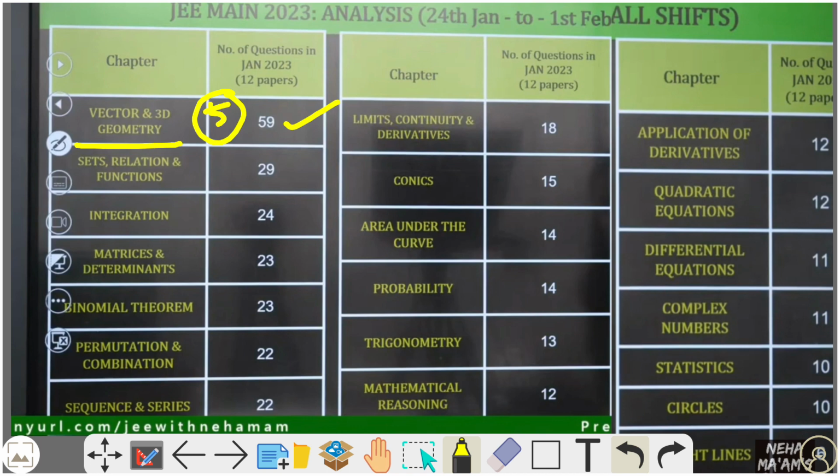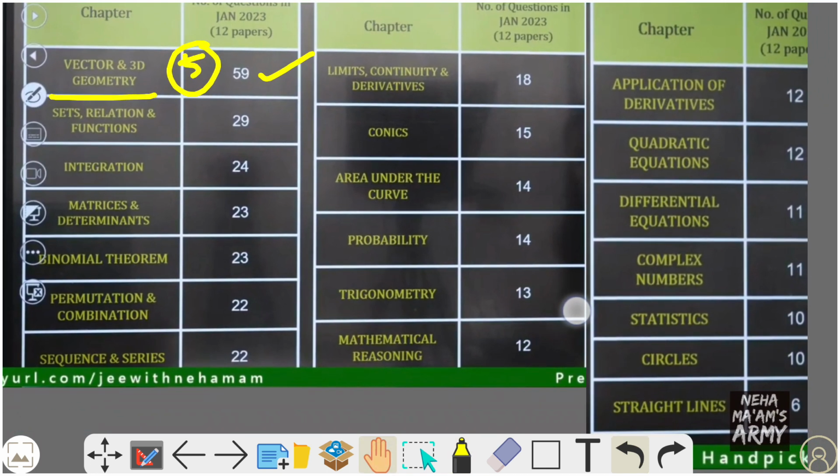Then sets and relations 29 questions, integration 24, matrix and determinants 23, binomial theorem 23, permutation and combination 22, sequence and series 22, limits and continuity 18, conics 15, area under the curve 14, probability 14, trigonometry 13, mathematical reasoning 12, application of derivatives 12, quadratic equation 12, differential equation 11, complex 11, statistics 10, circles 10, and straight lines 6 questions.